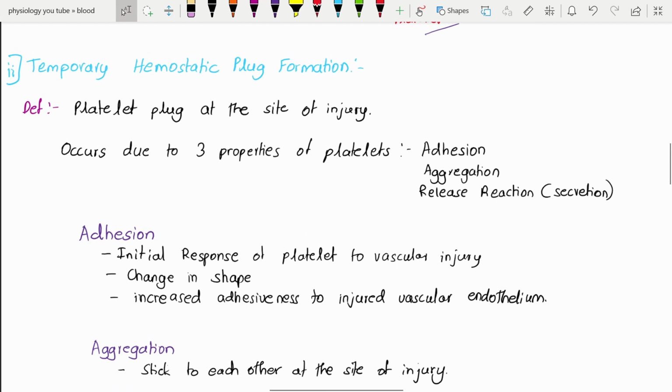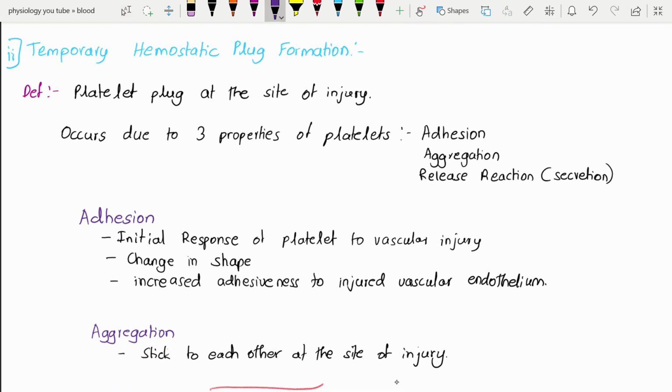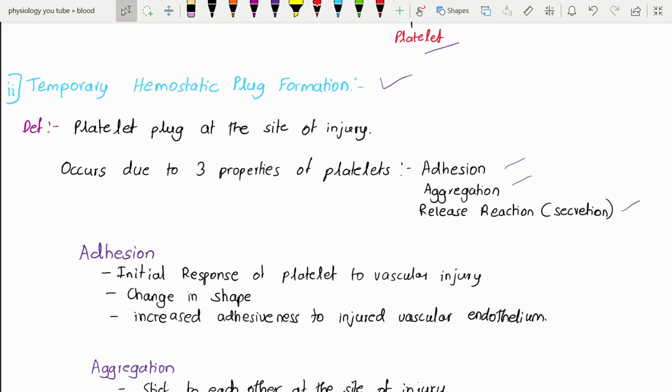Next comes the temporary hemostatic plug formation. This occurs due to the properties of platelets. Platelets have three properties: adhesion, aggregation, and secretion, which is also called the release reaction. The definition of temporary hemostatic plug formation is nothing but the platelet plug at the site of injury. The temporary hemostatic plug itself is a platelet plug. So formation of a platelet plug at the site of injury is our definition.